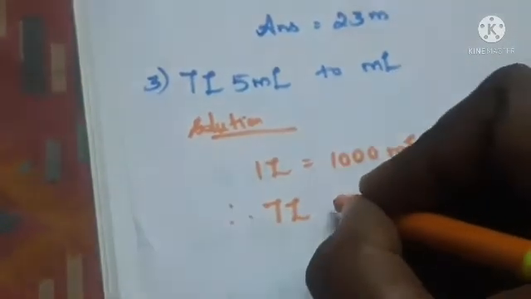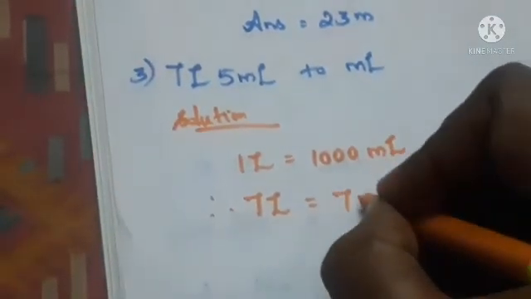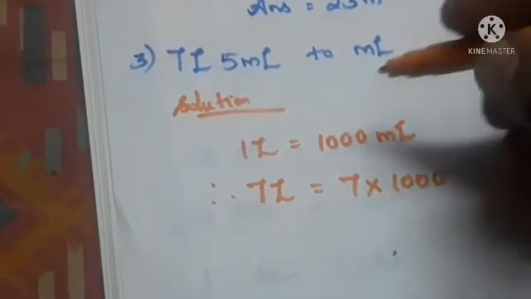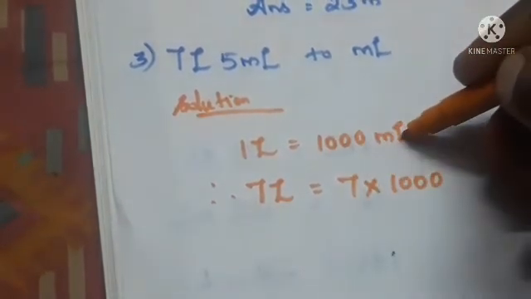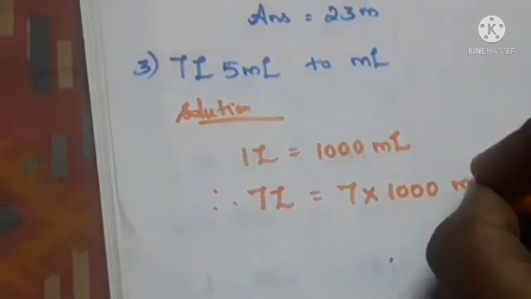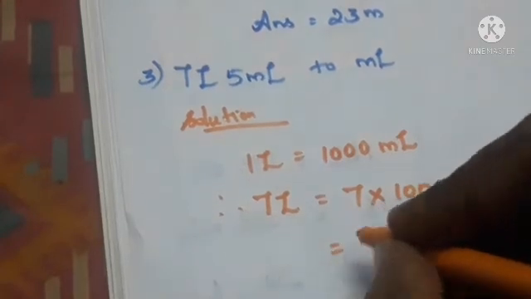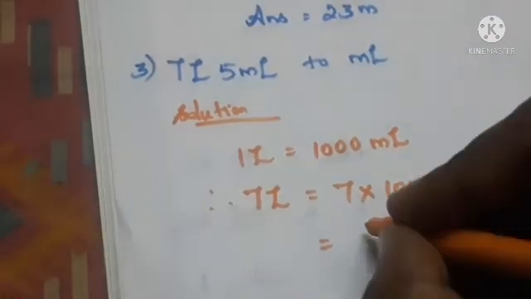So 7 liter is equal to 7 multiplied by 1000. So 7 is multiplied with what? 1000. What unit do we have? Milliliter. So 7 into 1000 milliliter. That is equal to 7 into 1000, which is 7000.